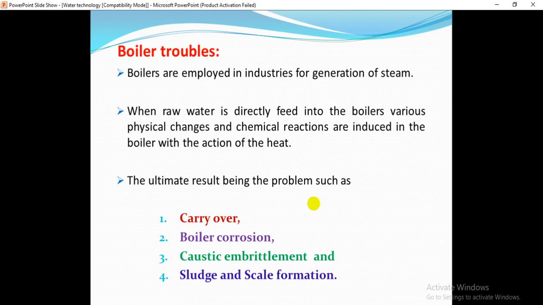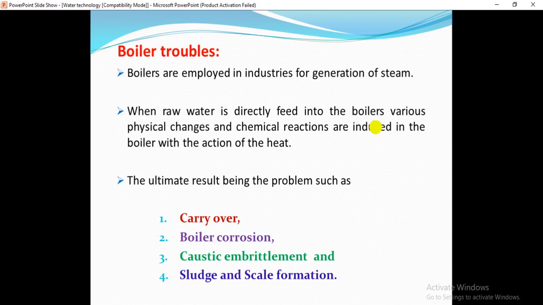Okay, this is the general boiler setup, and first we need to know the boiler troubles. What are the troubles we are going to face in boilers? Boilers are employed in industries for generation of steam. If we use raw water directly to feed the boilers, what will happen?